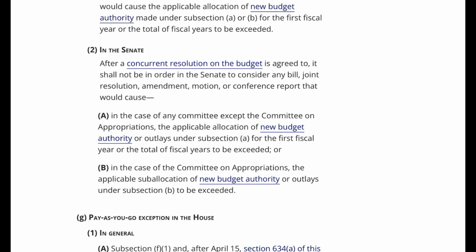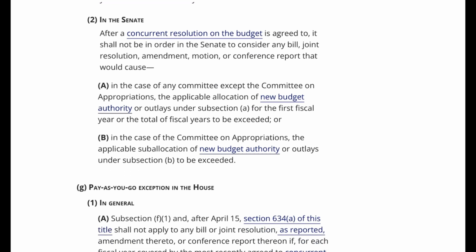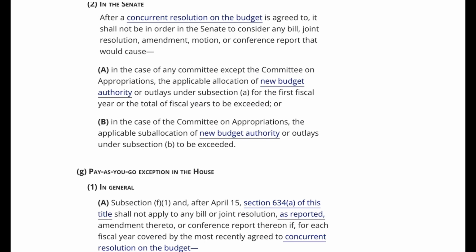1. In general, A. Subsection F(1) and, after April 15, Section 634(a) of this title shall not apply to any bill or joint resolution, as reported, amendment thereto, or conference report thereon if, for each fiscal year covered by the most recently agreed to concurrent resolution on the budget, i.